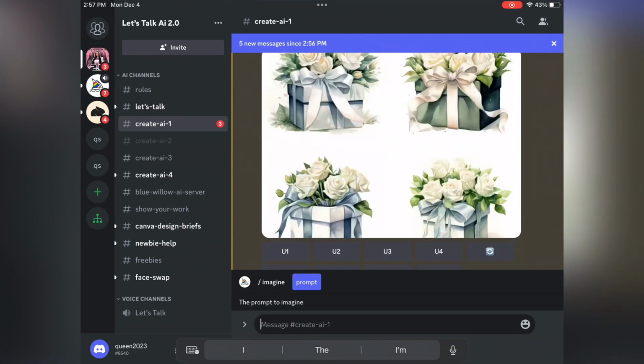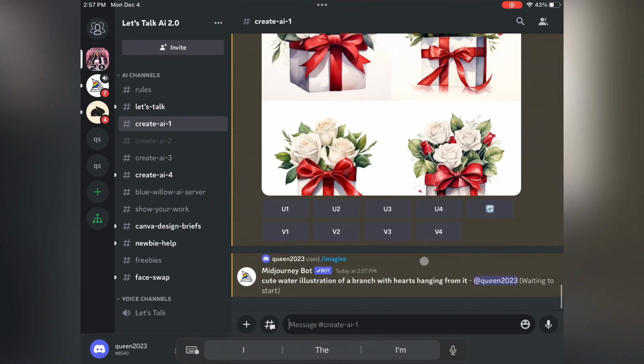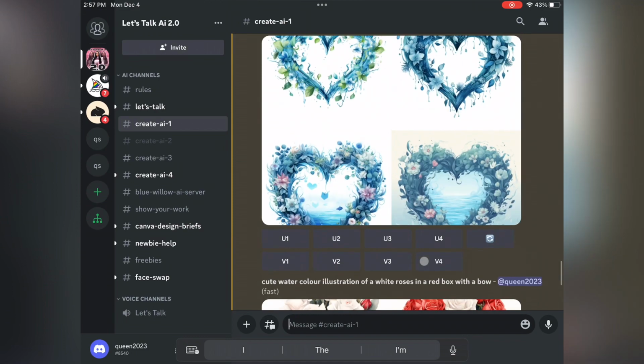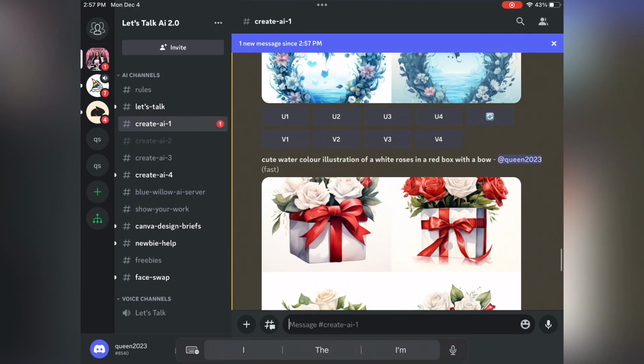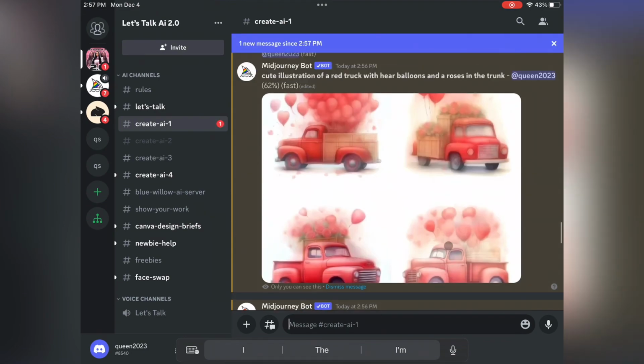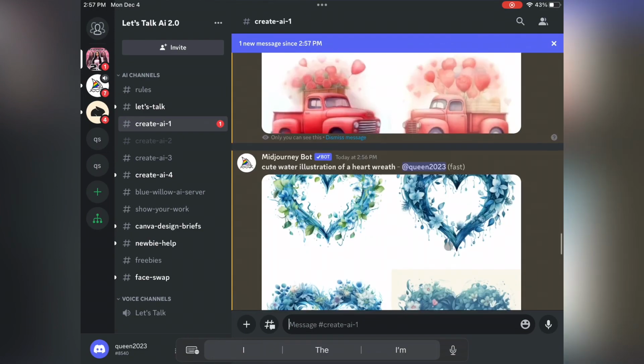Because when I first started doing this, I'm like, what am I actually doing? What is happening here? Especially when you're working with Midjourney and you have to go between the two things, the Discord and the Midjourney, to see your photos. It gets kind of annoying.